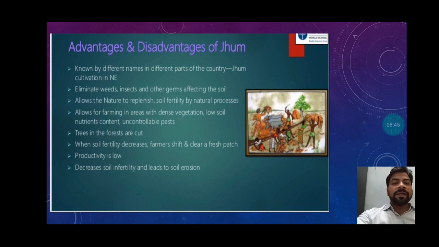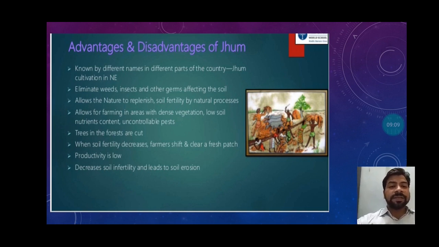It allows for farming in new areas, in areas with dense vegetation, low soil nutrient content, uncontrollable pests. So this way jhum cultivators are able to cultivate in such types of areas also which are not favorable for cultivation, where pests you cannot control. So this is an advantage.